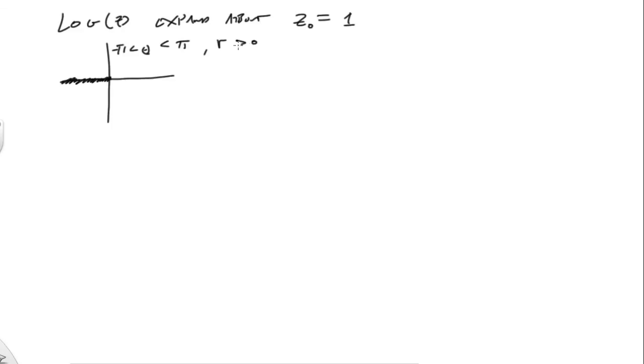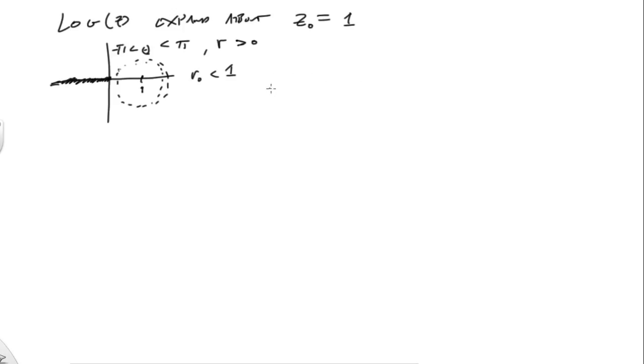greater than 0. In general, though, if we're right here at 1, we have to expand our disk out big enough, but not too big, so that we don't start encroaching on that branch cut there. All right. So in general, our r naught has to be less than 1. Okay, in order for this to work.